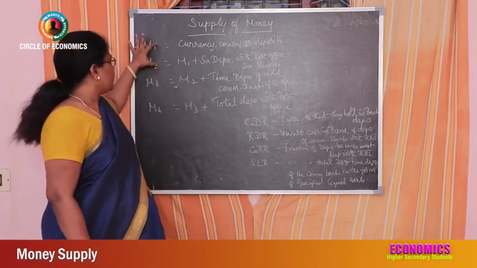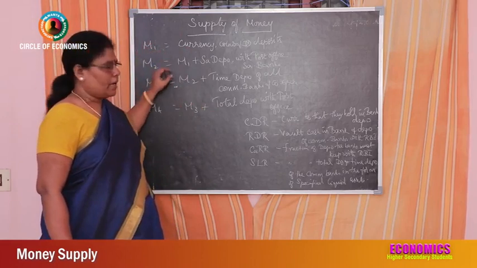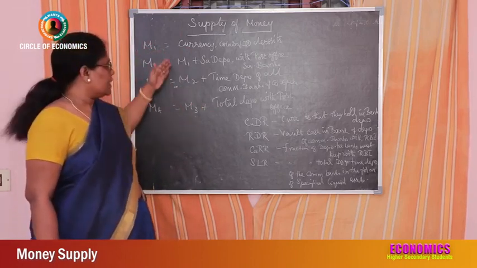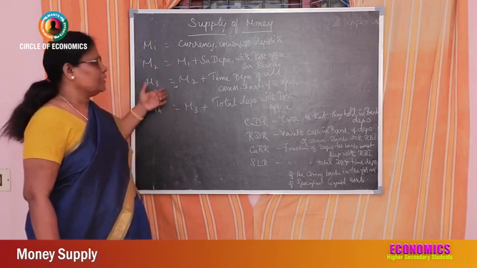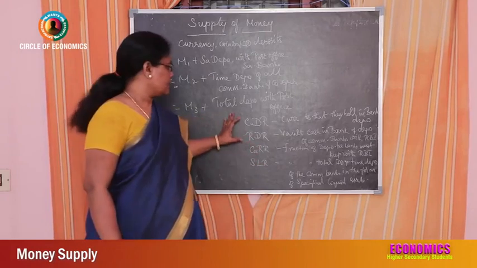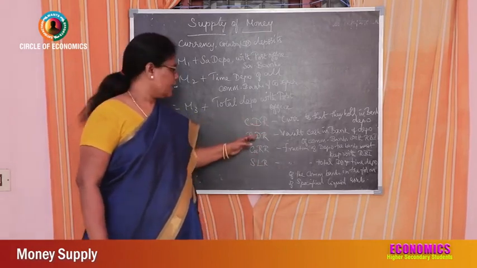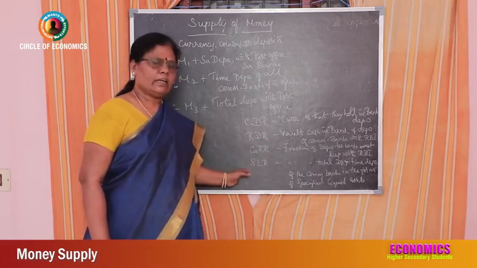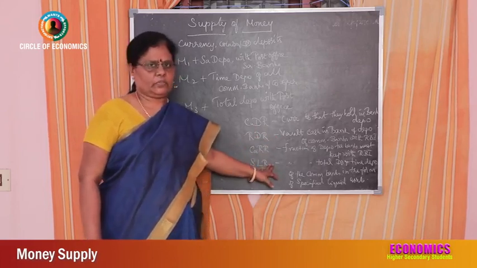Among these, M1 and M2 are narrow money and M3 and M4 are broad money. So the gradation is given according to the liquidity. Now we will go to the determinants of money supply. That is currency deposit ratio, reserve deposit ratio, cash reserve ratio and statutory liquidity ratio.